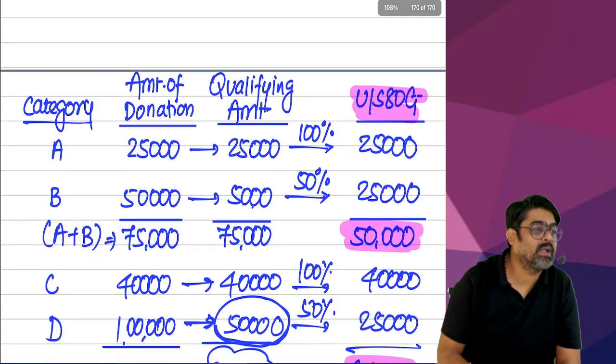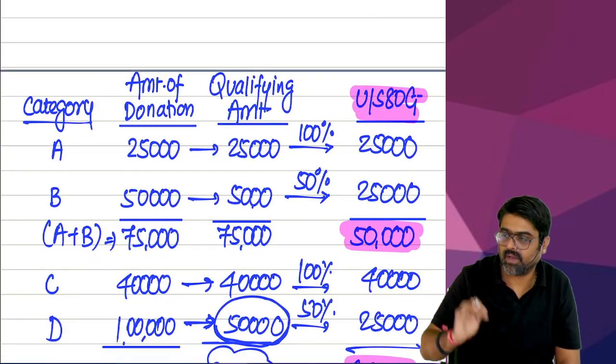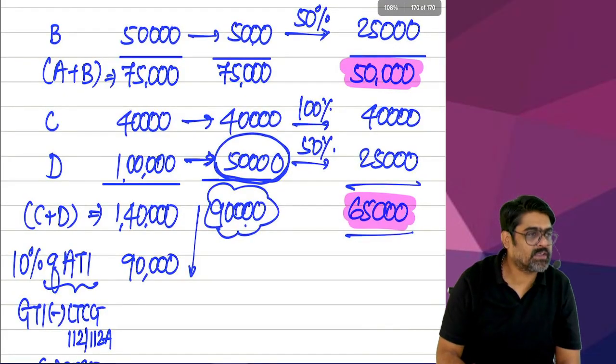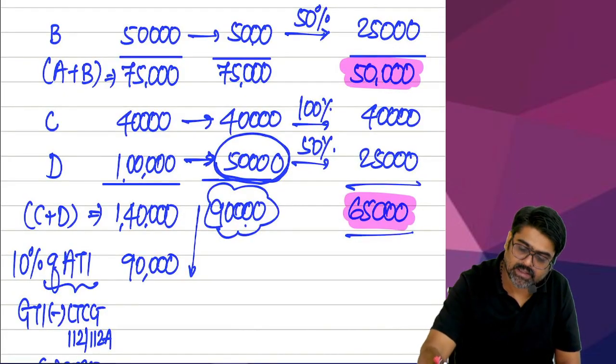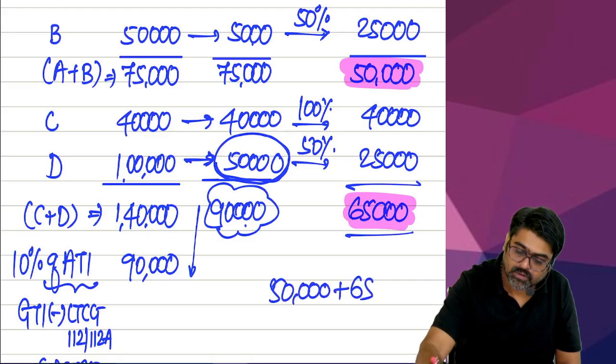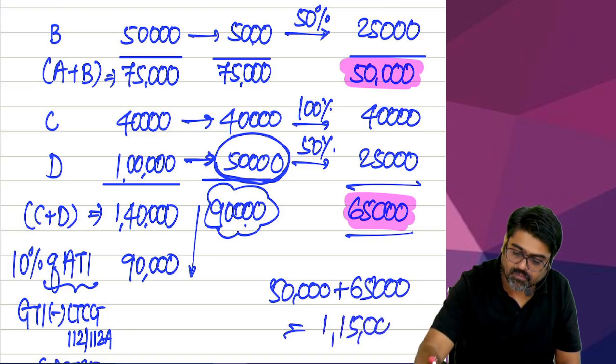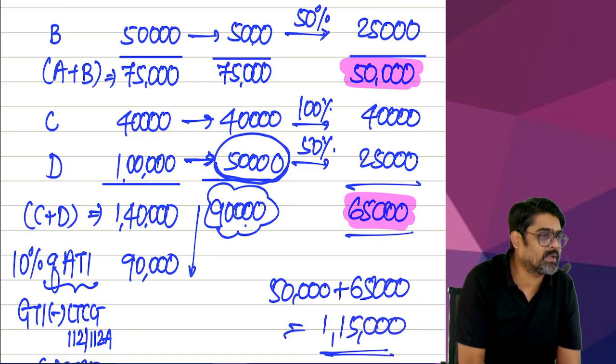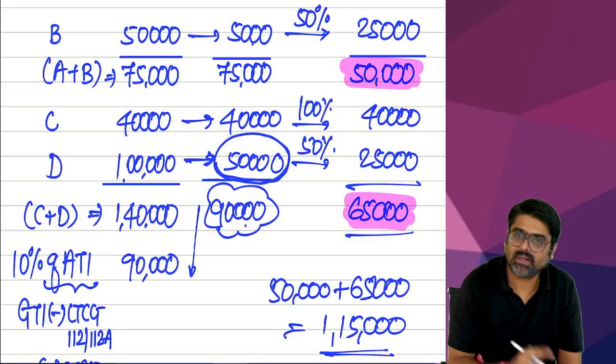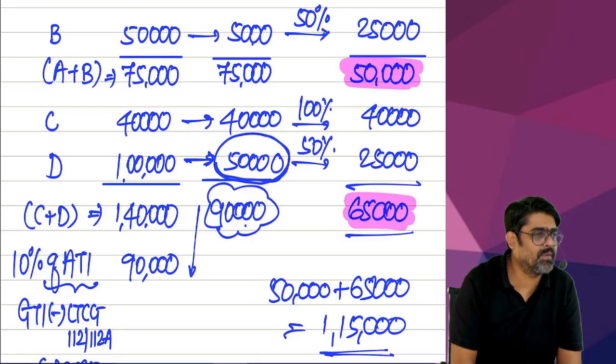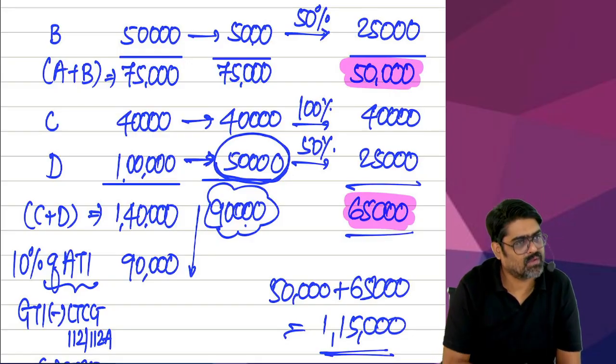Deduction under section 80G. A plus B is 50 and C plus D is 65. So total deduction under 80G is 50,000 plus 65,000, which is equal to 1,15,000. This is your total deduction under 80G. Did you understand the calculation? Everyone, did you understand the calculation?